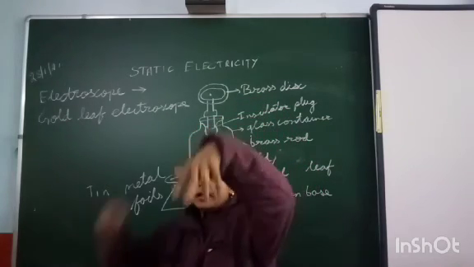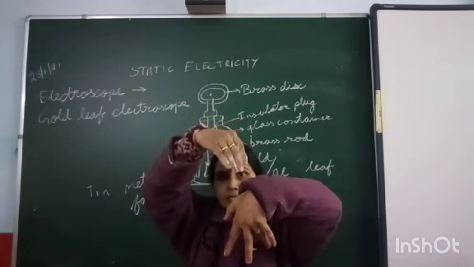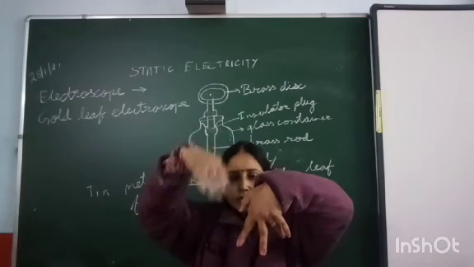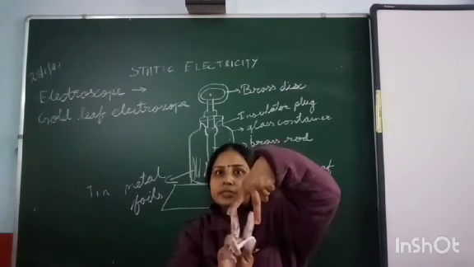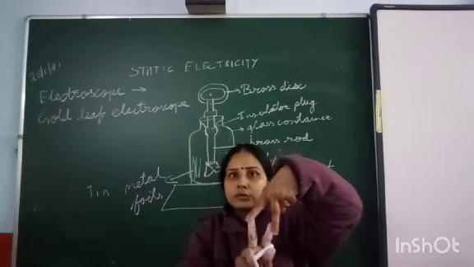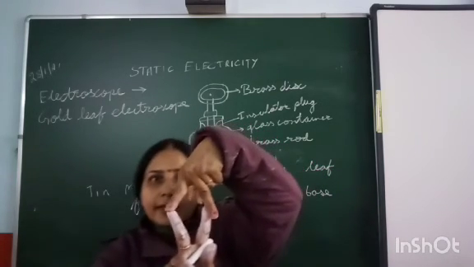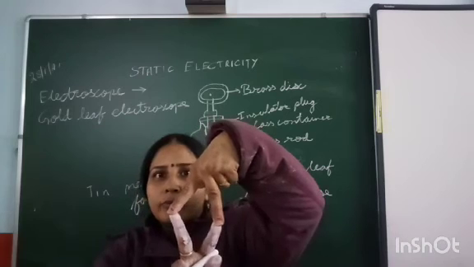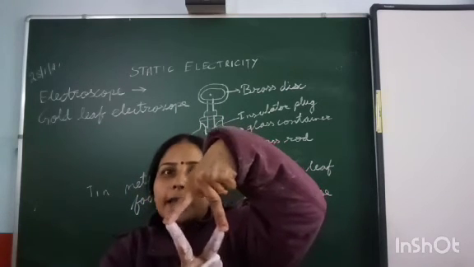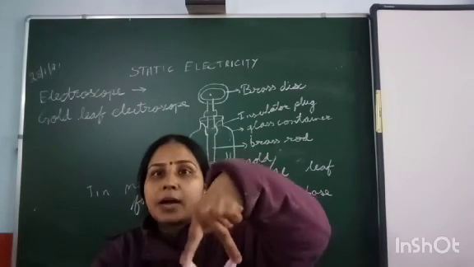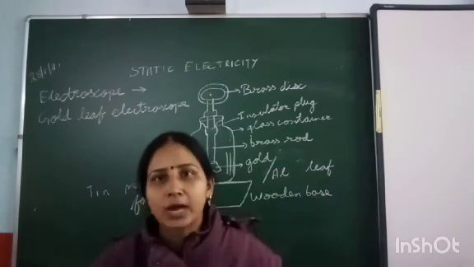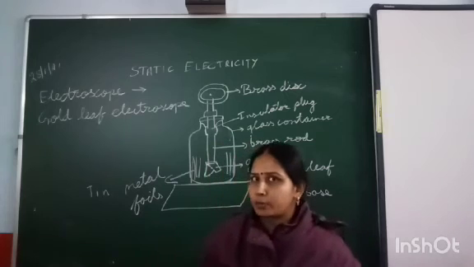These leaves will move apart from each other, and if they move apart, that means they have the same kind of charge. So we say that it is a charged body.